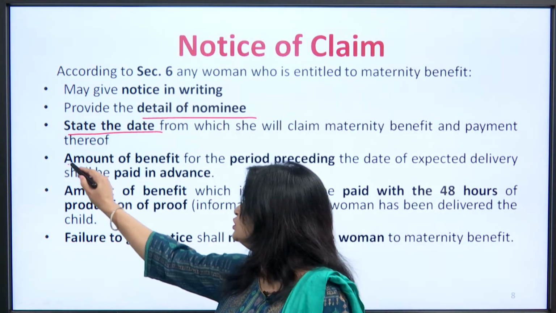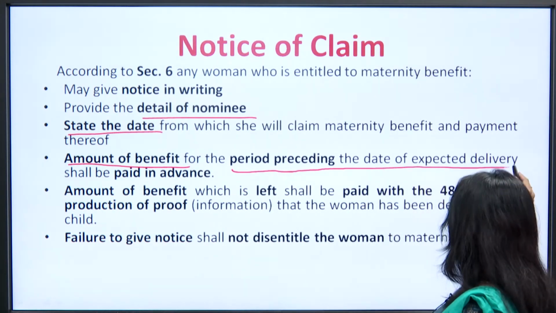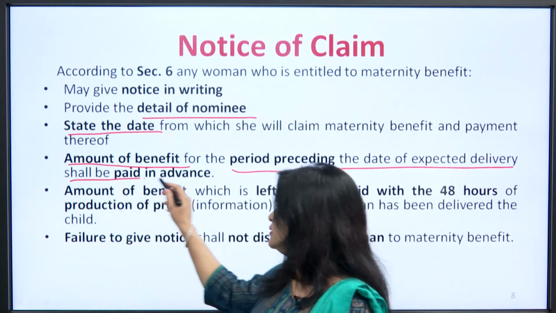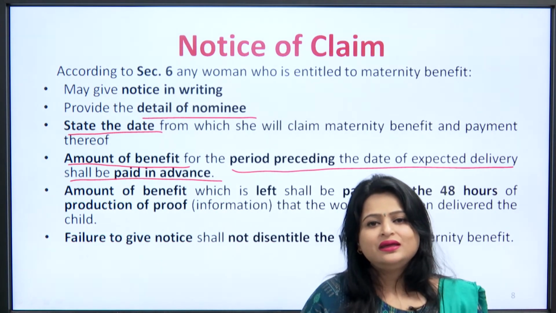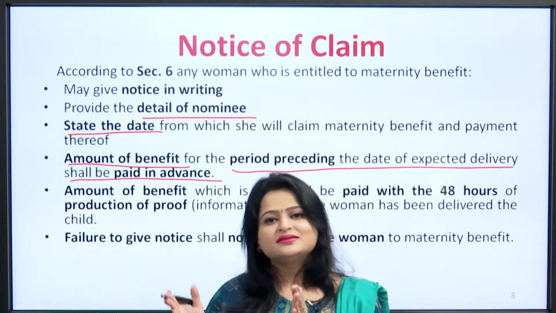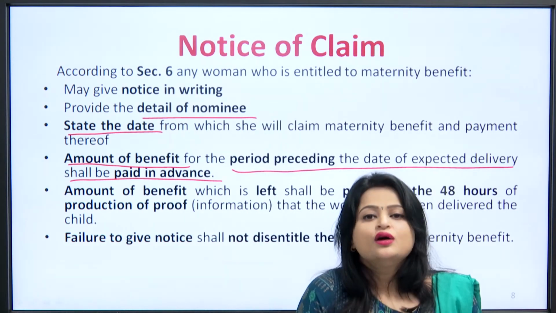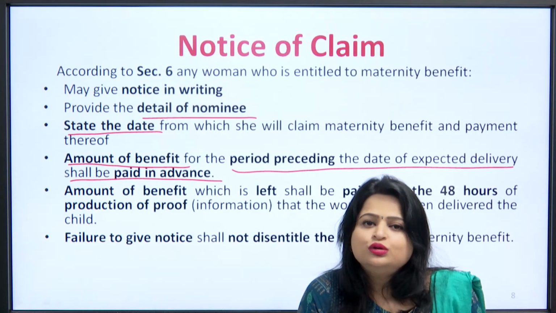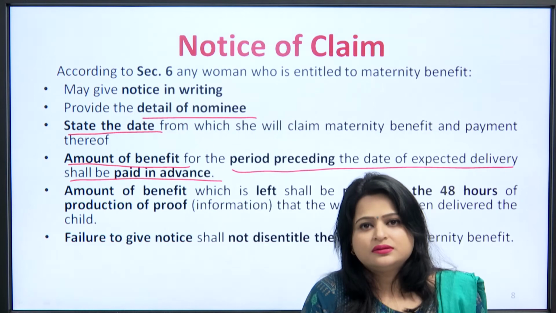Then the amount of benefit for the period preceding the date of expected delivery shall be paid in advance. For the leave which a woman has taken before the expected date of delivery, for that duration the amount of benefit can be paid in advance.